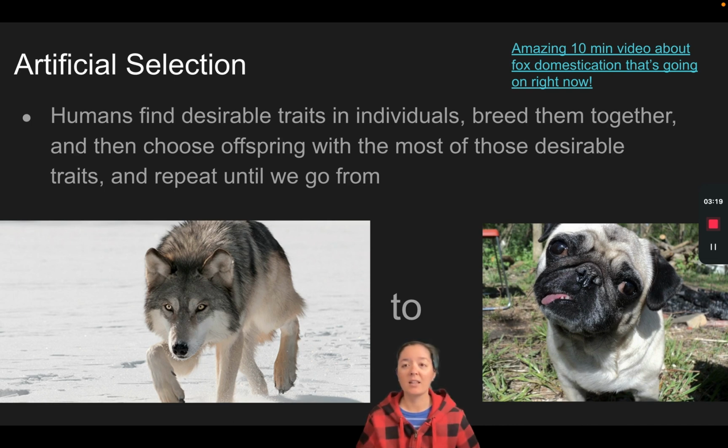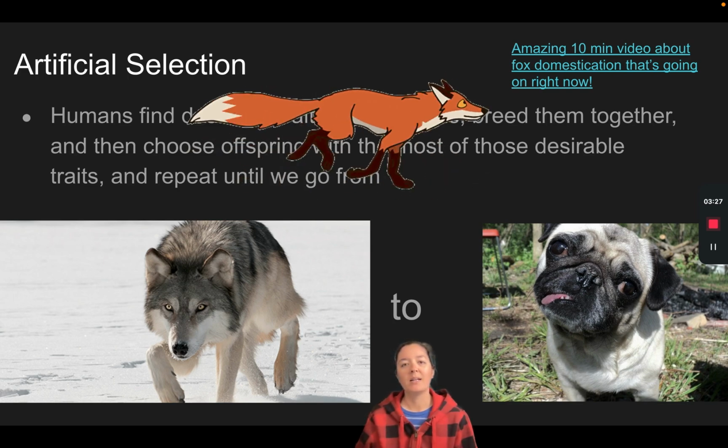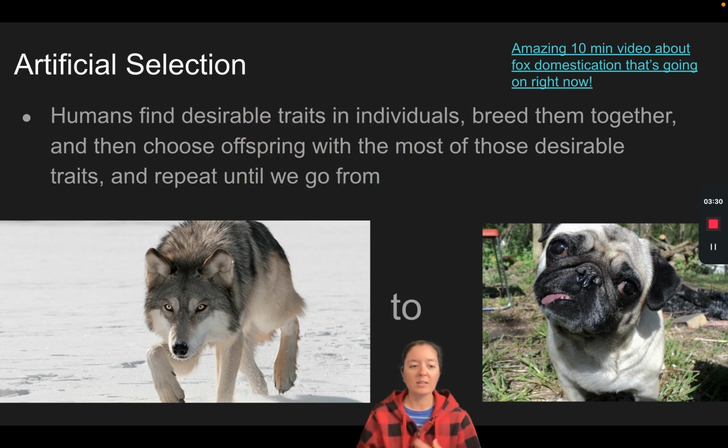I highly recommend the video that's linked on this slide if you're interested in the domestication of wild animals. There's currently a study that's been going on for decades and decades where these two scientists are trying to domesticate foxes. And we can kind of see the purpose of this real life documented case of artificial selection and how there are certain traits that may be linked when we select for certain characteristics in domesticated foxes.